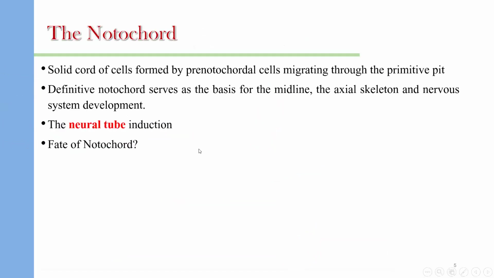In the third week of the gestation, the notochord will form. The notochord is a solid cord of cells formed by pre-notochordal cells that migrate through the primitive pit. Definitive notochord serves as the basis for the midline structures, axial skeleton, and nervous system development. The development of the notochord will induce the neural tube formation. Then the notochord will develop finally until reaching full maturation, and it will form the disc between the vertebrae.